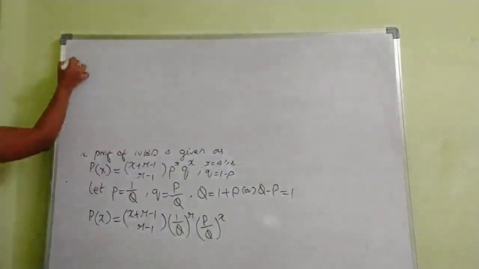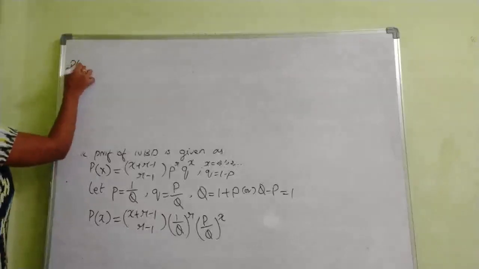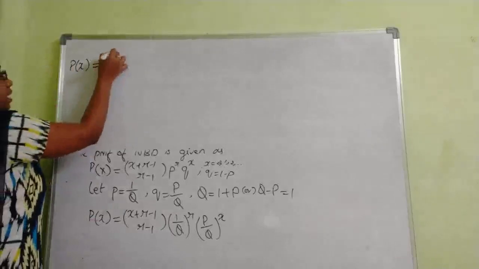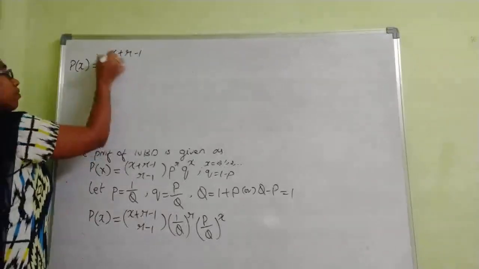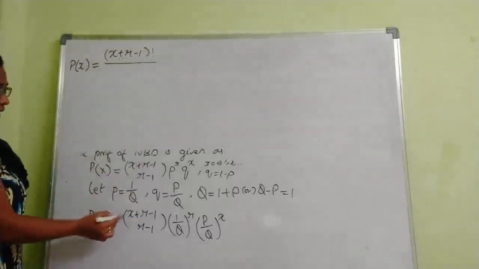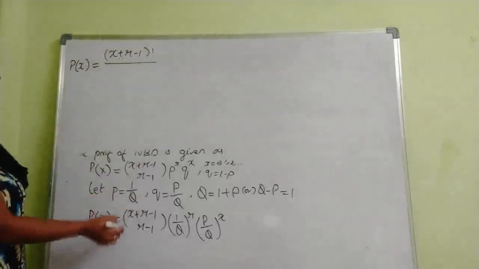So P of X is equal to NCX, that is (X + R - 1) factorial divided by (N - X), that is (X + R - 1) - (R - 1).